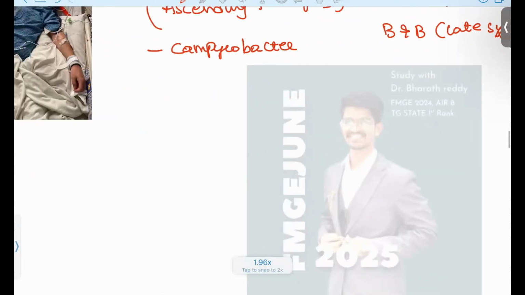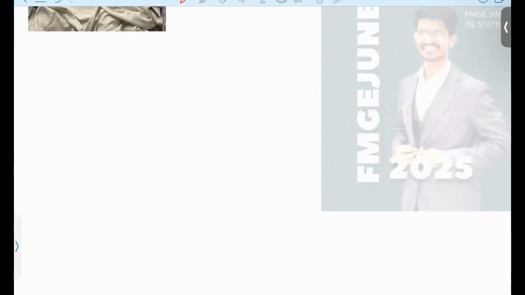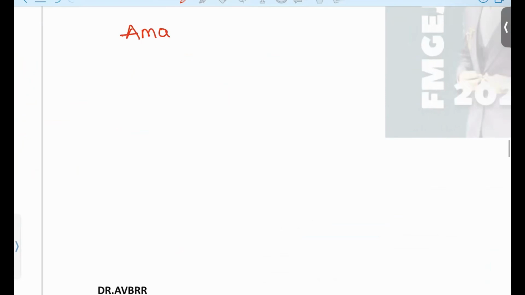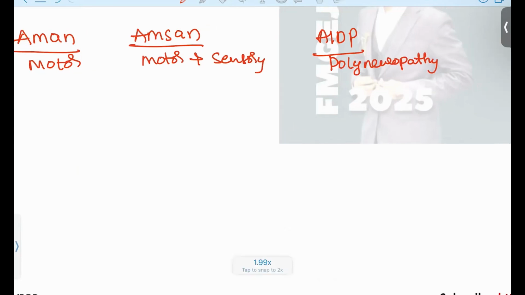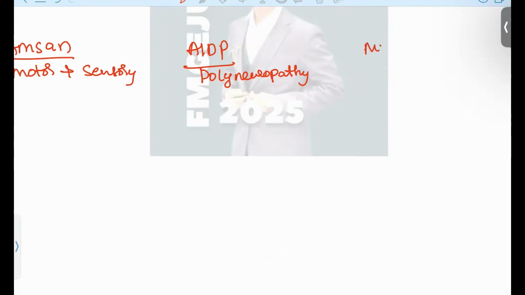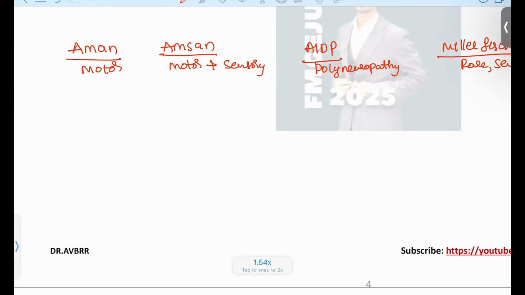And there are some types also. GBS will have different types. They are like AMAN, which is only for the motor. Your AMSAN is motor plus sensory. And the third type is your AIDP. This is your polyneuropathy, where multiple nerves are involved. And the last one, least common and very severe, is your Miller-Fisher syndrome. Very rare but very severe also. These are the 3-4 types of your GBS.